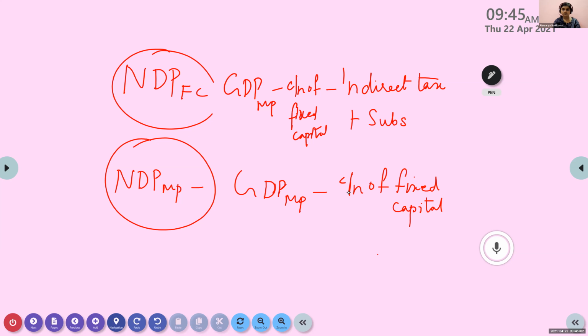Now, what is not there in this? These two: indirect tax and subsidies.